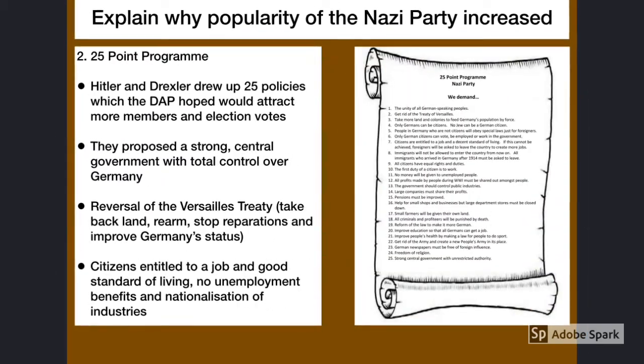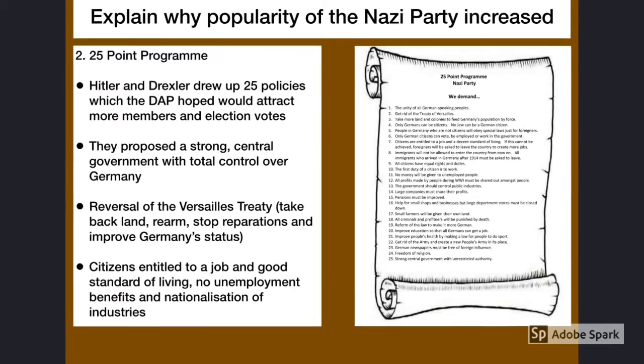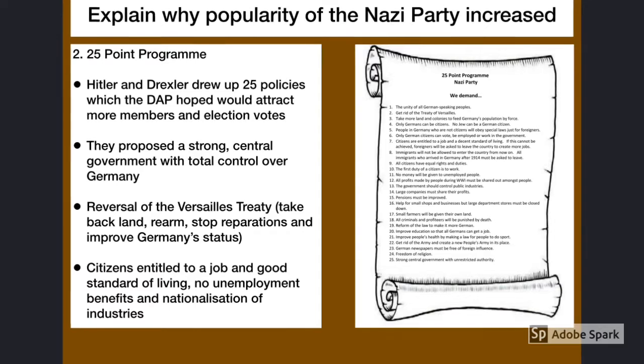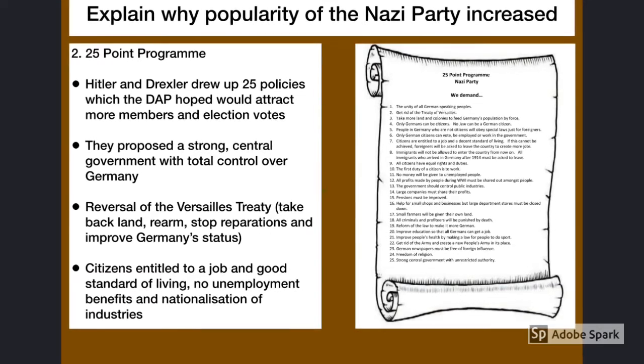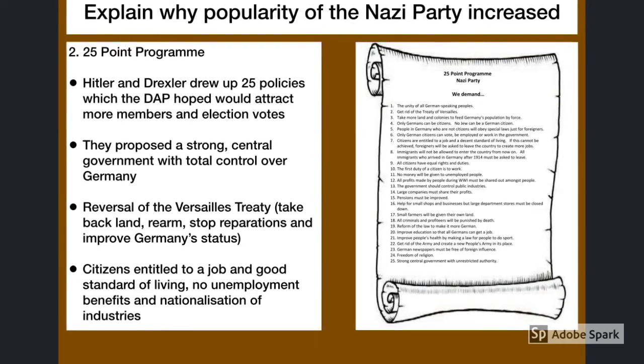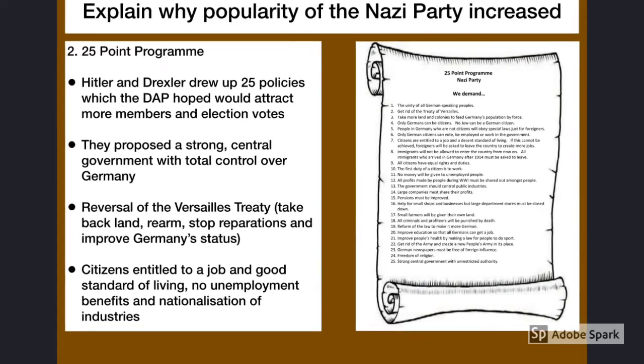Once Hitler joined the DAP, he rose through the ranks very quickly. He helped Drexler transform the party, and together they drew up the 25-point programme. This included policies such as reversing the Treaty of Versailles and making Germany great again.